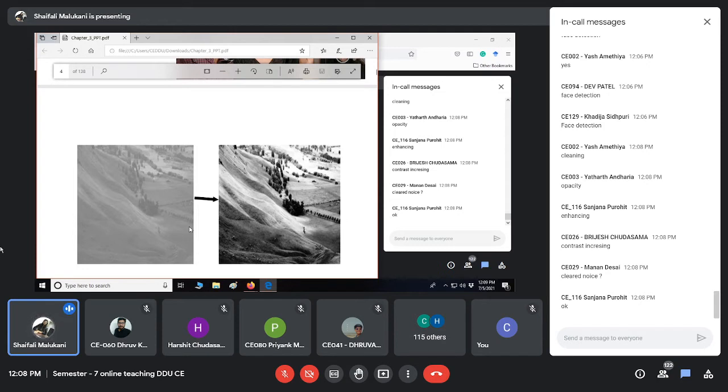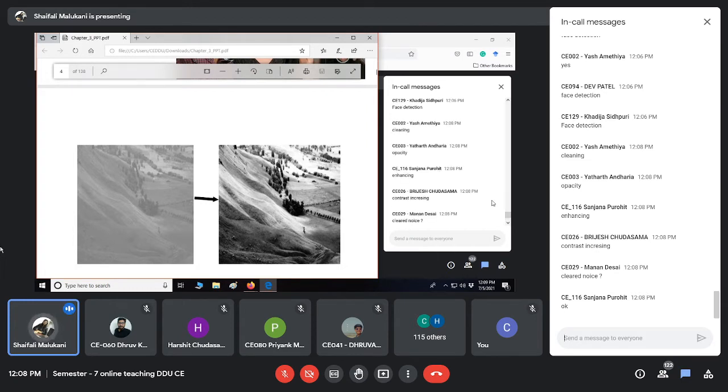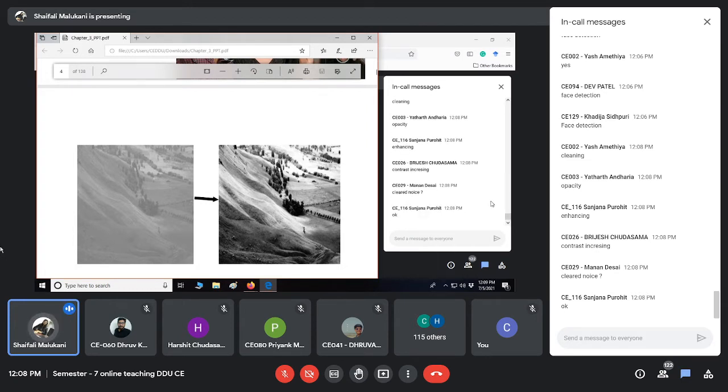Clear noise, which noise is it? Try to think. Yes, Brijesh, you elaborate on what is contrast increasing. Why do you think that contrast is increased? Yatharth, Yash, Manan and Sanjana, I'm waiting for you. Think over what exactly it is, observe. This is a very important observation, very useful to you throughout the subject, and that's why we will spend some minutes here. So take time, but think what exactly we have done here.